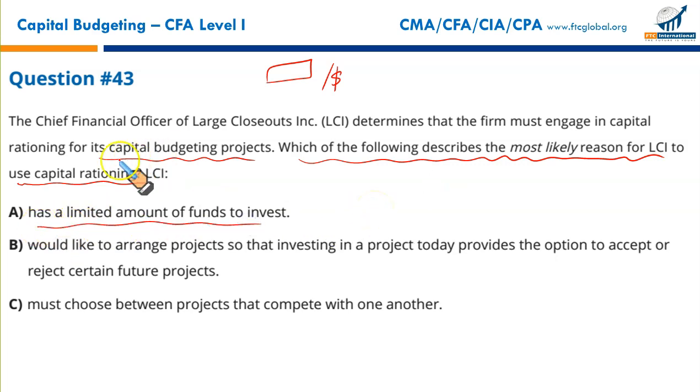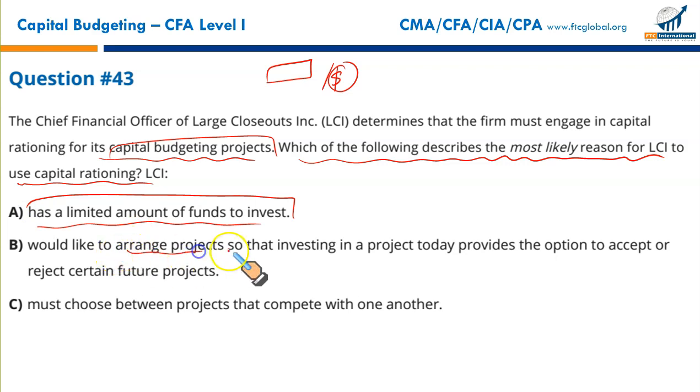Clearly, that's what capital rationing is used for when the funds are limited, and we want to make sure, just like limiting factor analysis in Section D of CMA Part 1, when we have a limited resource, we use it in a way so as to maximize the net contribution generated per constraint. Same thing is for capital rationing. When the funds are limited, you want to invest in projects in such a way that every dollar spent maximizes your net present value per dollar. That's capital rationing.